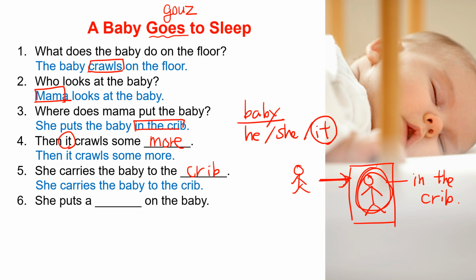Number 6, she puts a blanket on the baby. So the story says a blanket. She puts a blanket on the baby. Blanket, B-L-A-N-K-E-T, blanket on the baby. She puts a blanket on the baby. So this one, on the baby. In the crib, to the crib, on the baby.